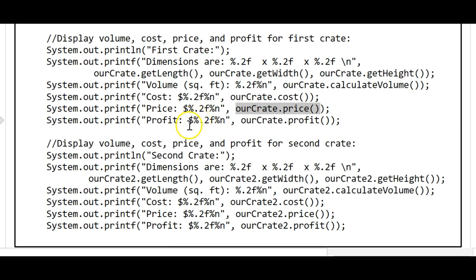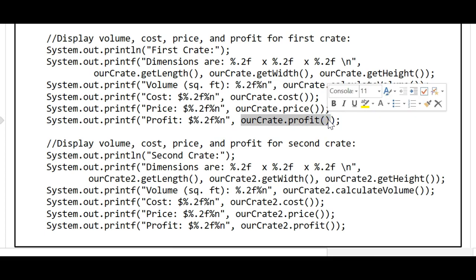For the profit, our format specifier, %.2f, is going to be replaced with rcrate.profit. So those are our calls to so many methods: get length, get width, get height, calculate volume, cost, price, and profit. And notice those are all being called on rcrate, which is that first crate that we declared. And so we could say that we're calling these instance methods from the crate class on this instance of a crate object, rcrate.